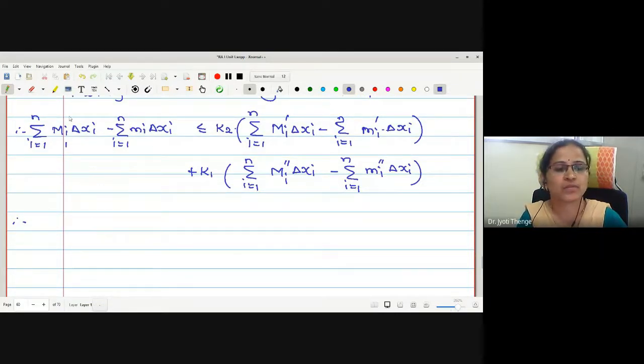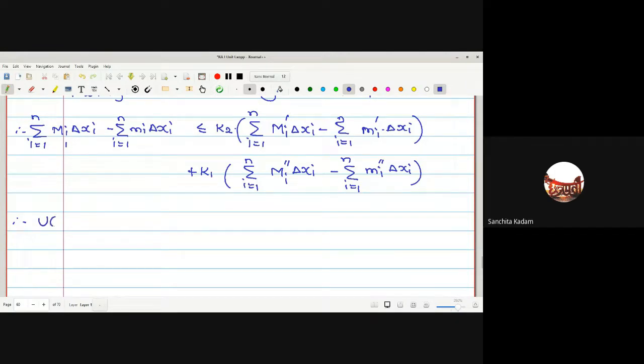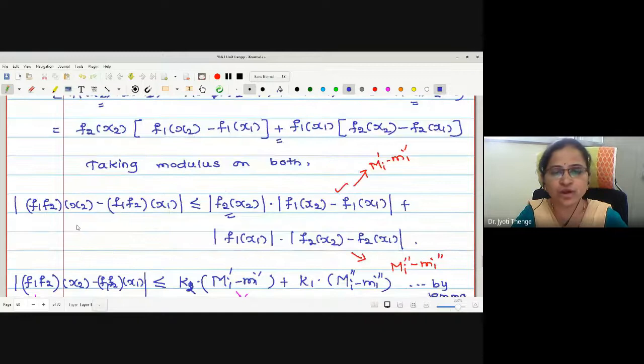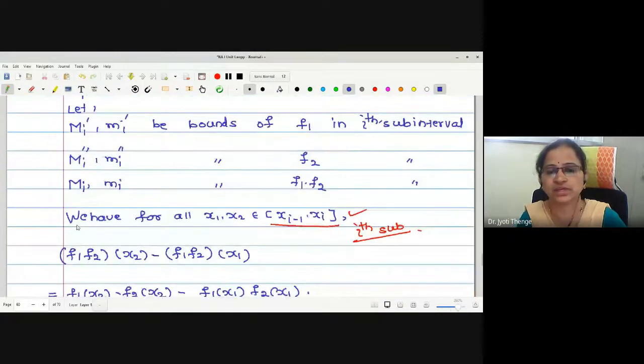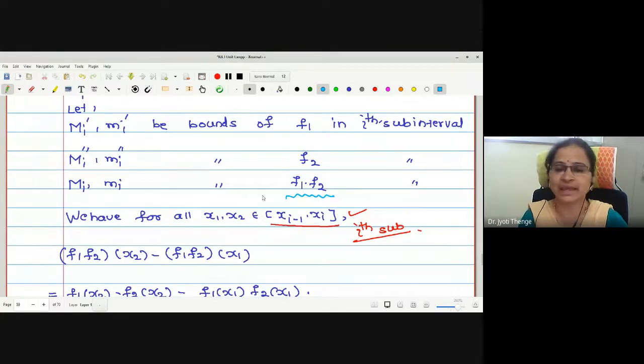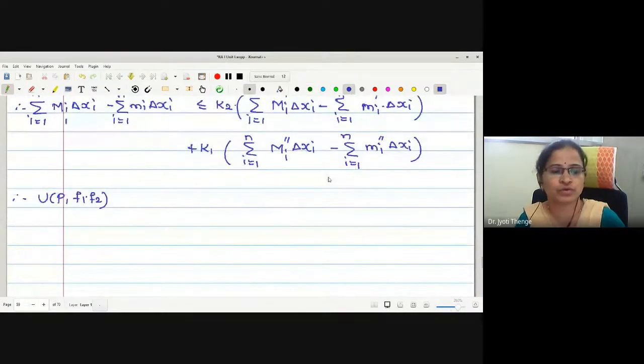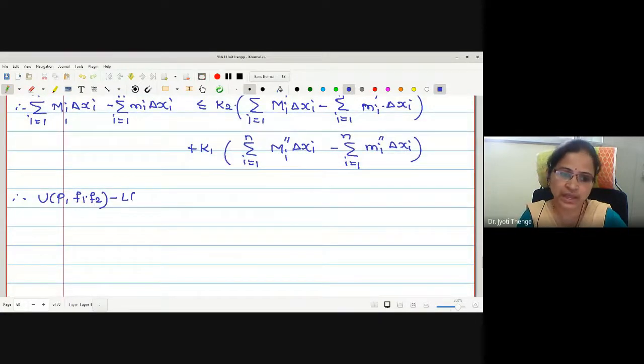These are the bounds for f1 dot f2. Here, check out. Capital Mi and small mi are the bounds for f. One may write f equal to f1 f2, but we have not written that in this proof. Therefore, can I write U P f1 f2 minus L P f1 f2, right?